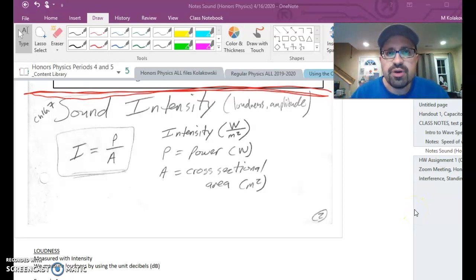Hi again, everybody. This is part two. I'd like to expand on the previous lesson about sound. This is going to be a little bit different.